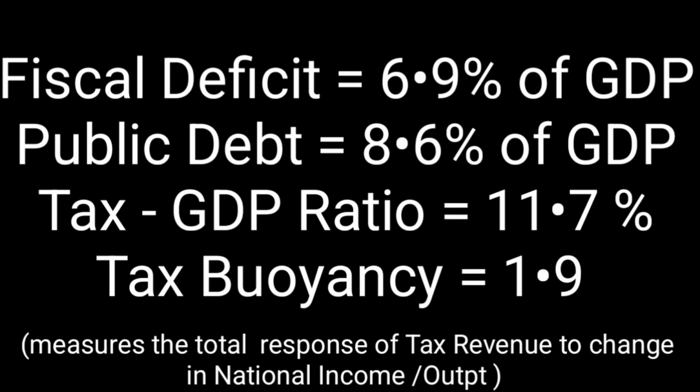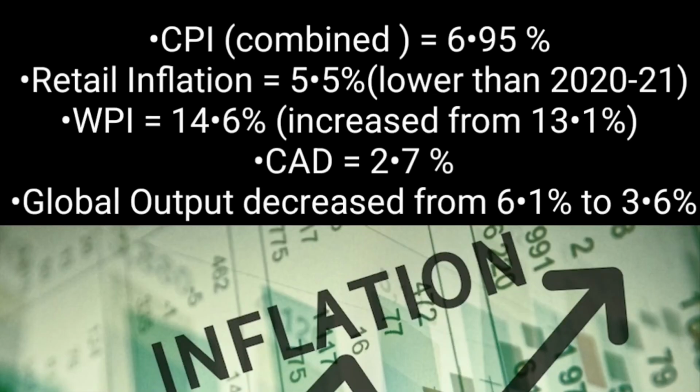Also, this is a very important term. You must know its definition as well as its formula. Tax buoyancy measures the total response of tax revenue to change in the national income or the output. Then we have the CPI, the Consumer Price Index, the combined one. It is 6.95%. Retail inflation is at 5.5%, lower than 2020-21.